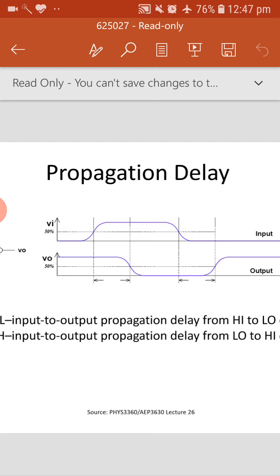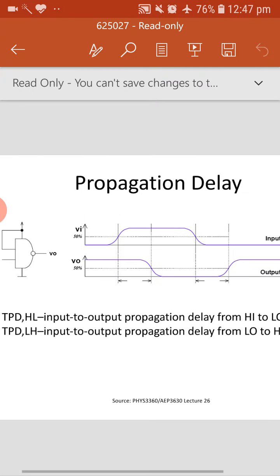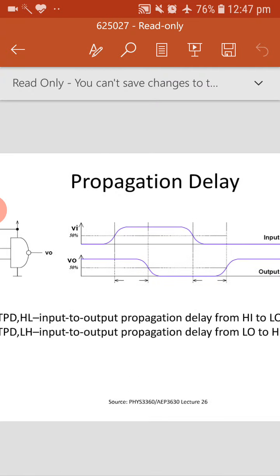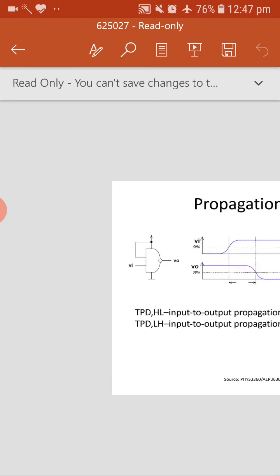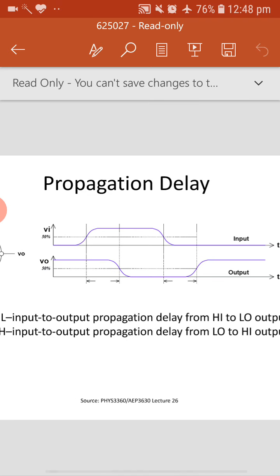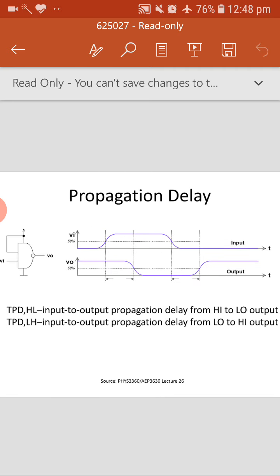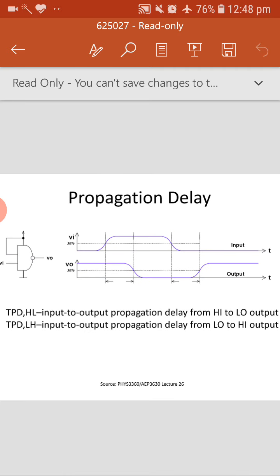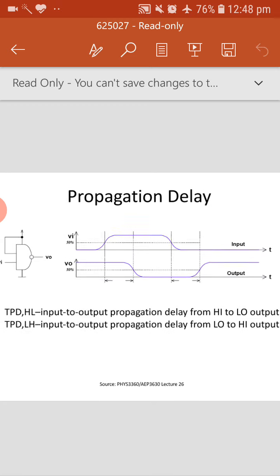Similarly, high to low at the input side gives low to high at the output side. So that time taken is TPD for high to low and TPD for low to high. This particular time, the input to output change, we call the propagation delay. This is one more parameter that ICs have.